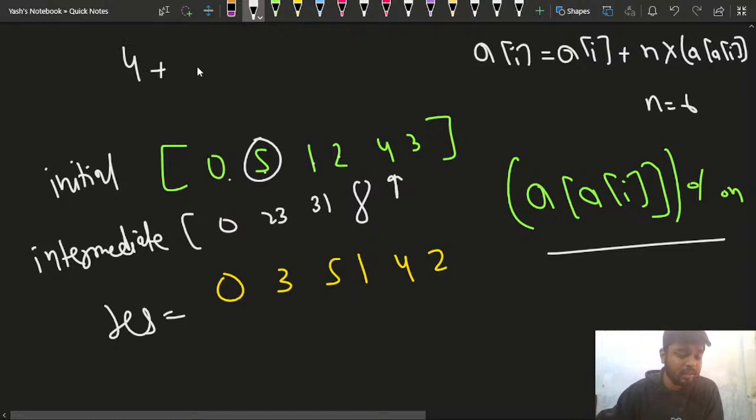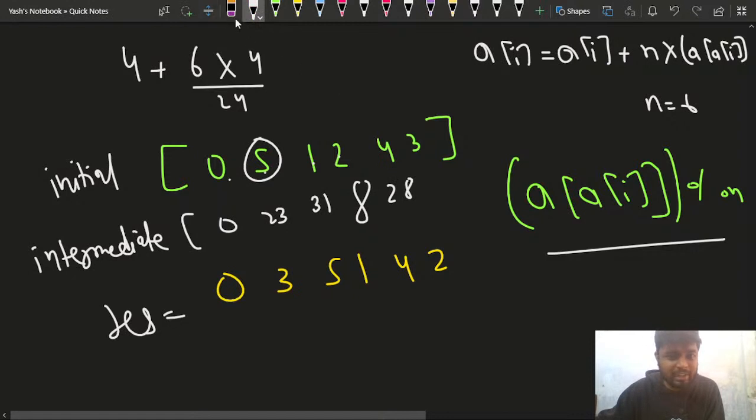It is nothing but a of I plus 6 into a of I. That will be nothing but what? A of I is 4. So 4, which is the element at the 4th index, it is 4 itself. So I'll multiply it with 4. Taking the mod with 6 will give me 4 only. So this will be 24, this will be 28, right? So at this particular index, the element will become 28.